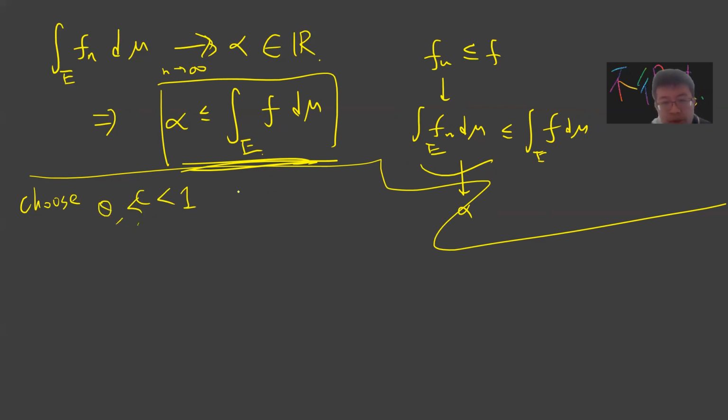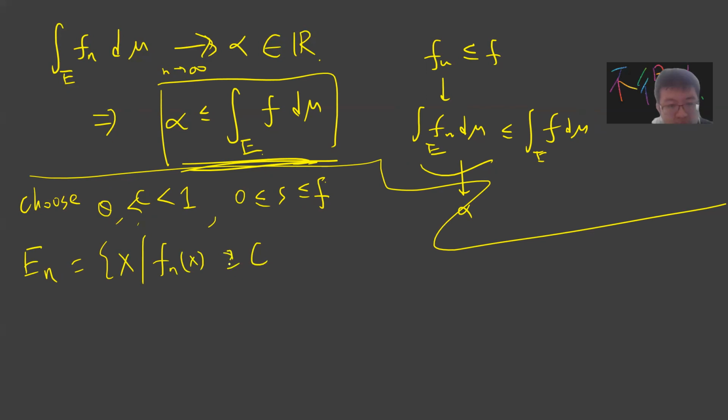And by definition, let's choose some simple function s, which is less or equal to f. So now I want to use the property of the definition of the Lebesgue measure, and I define En, which is x such that f of x is greater than c times s of x. Okay, and notice that E1 is a subset of E2, which is a subset of E3.